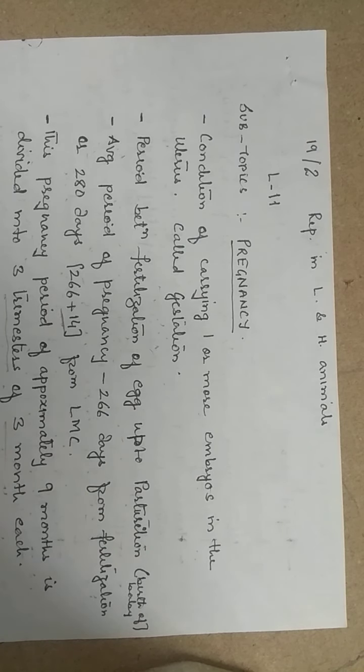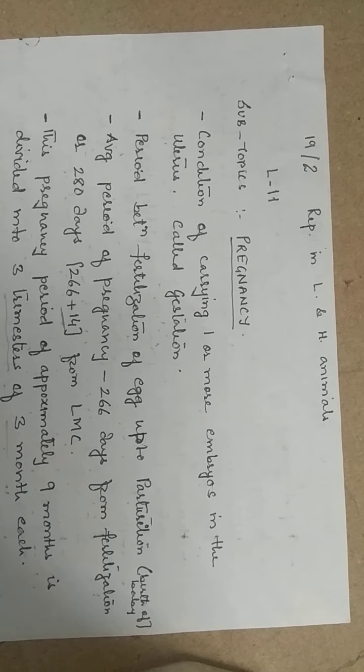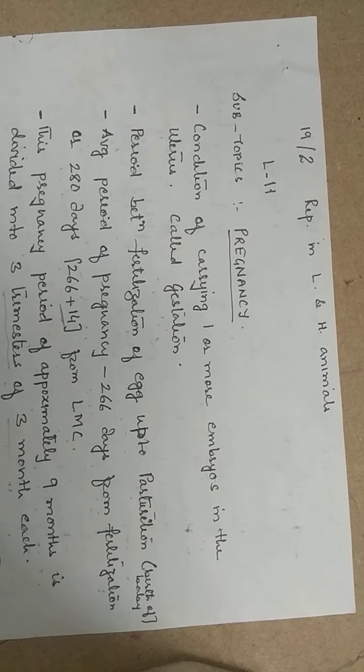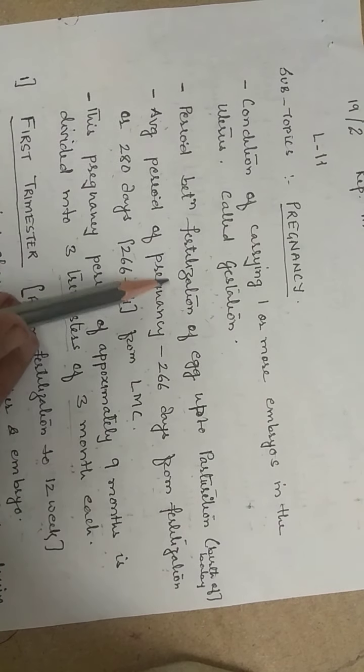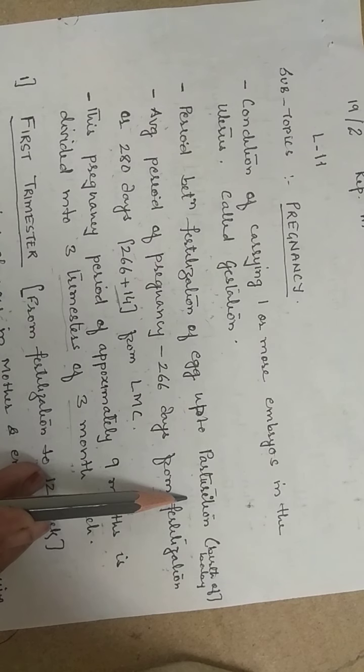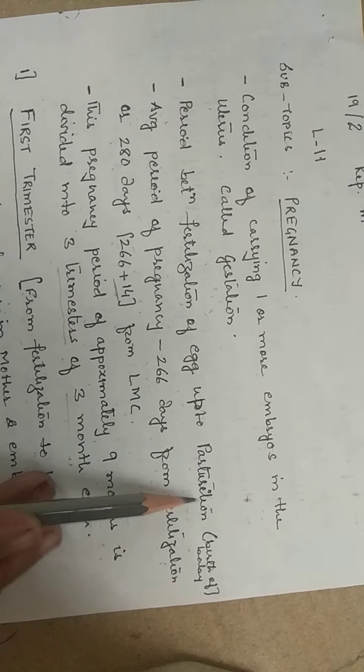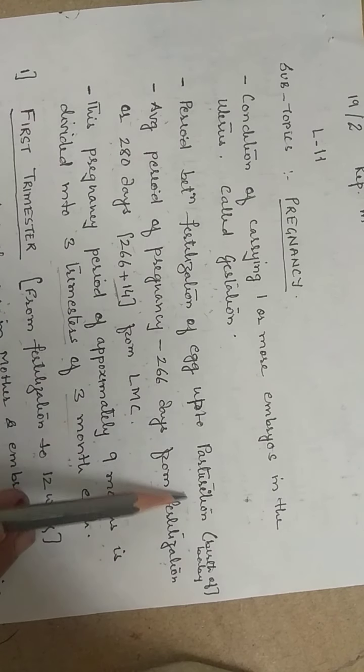Now, the definition of the pregnancy is it's a condition of carrying one or more embryos in the uterus of the female body. Right? Now, it is also called as gestation. So, if somebody asks you what gestation is, you may not be able to answer. Anyway, gestation means a pregnancy. Now, the period of the pregnancy is from the day of fertilization to the parturition. It means the expelling of the baby out of the body. That entire period is called as pregnancy or gestation period.